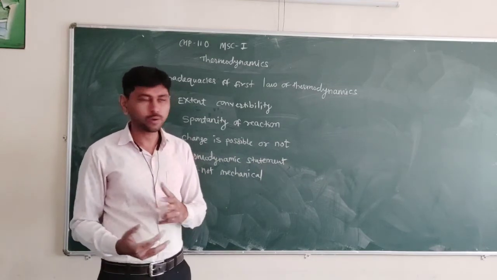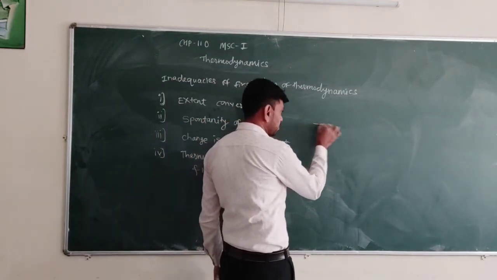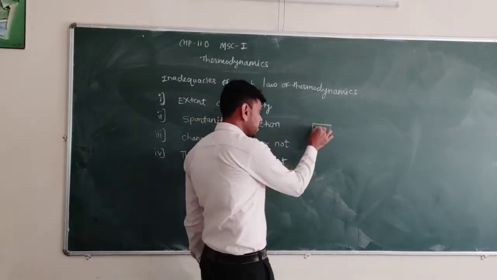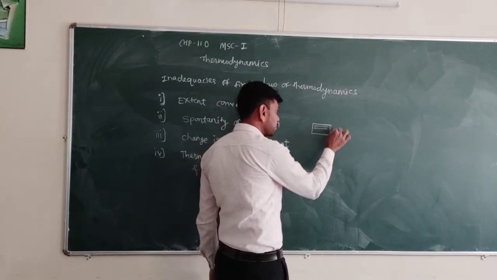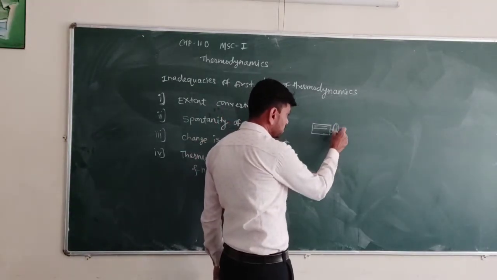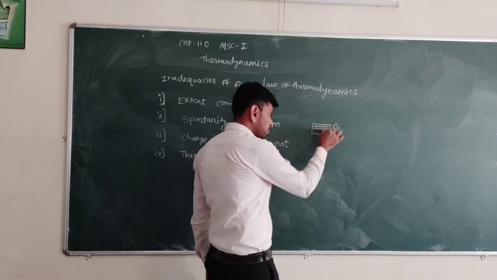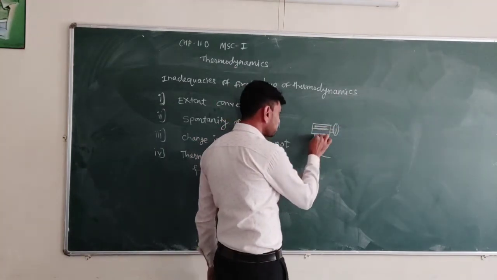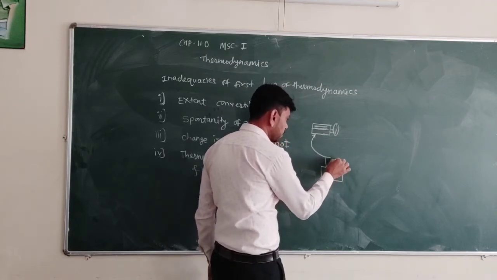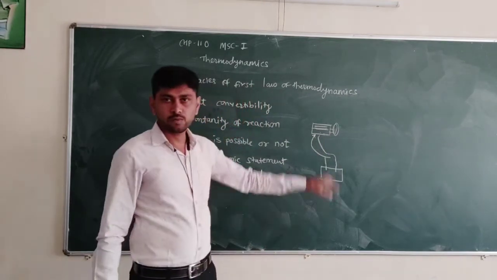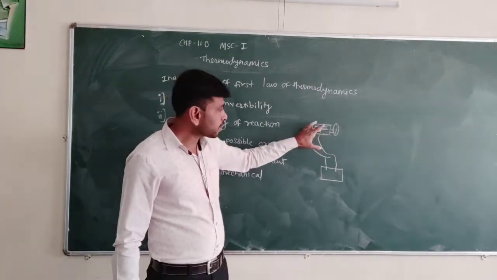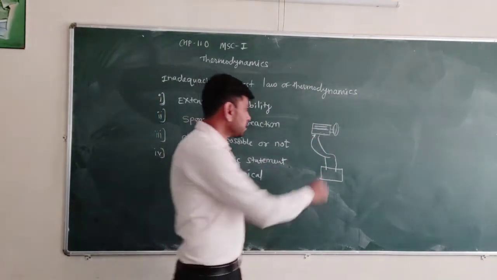Such as, if there is an electricity generator, or a motor which runs using a battery. If we attach the battery poles to this motor, the battery supplies energy to the motor so that it runs.